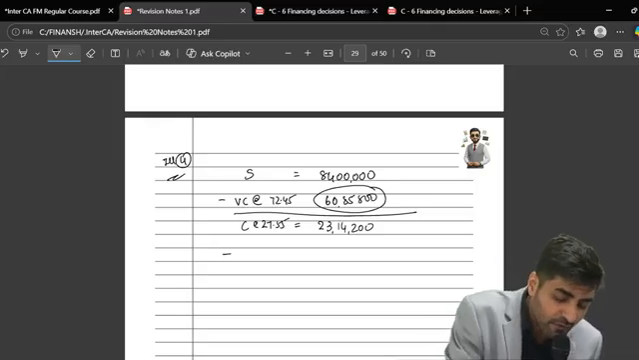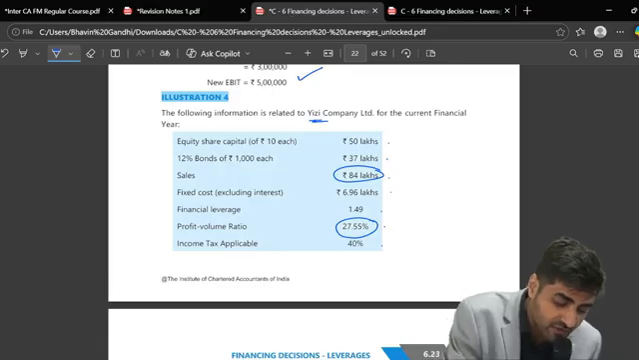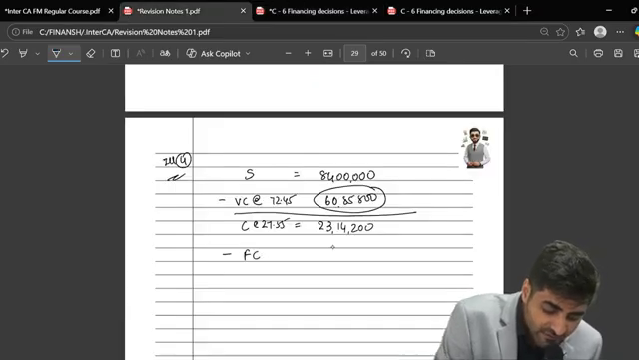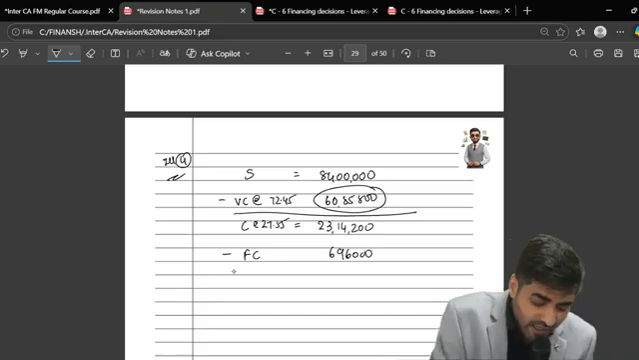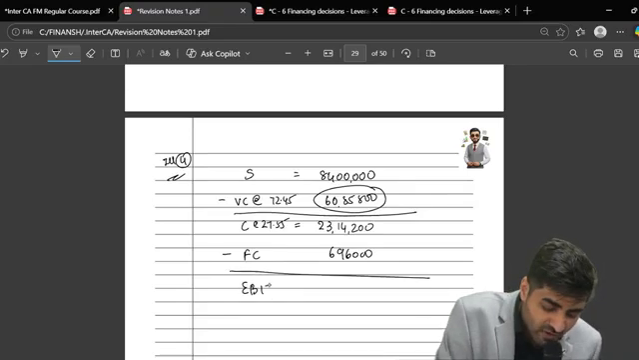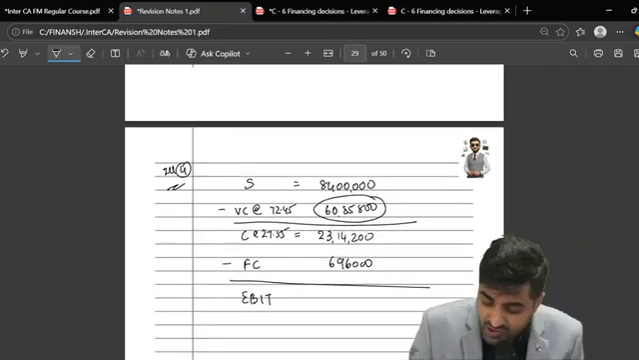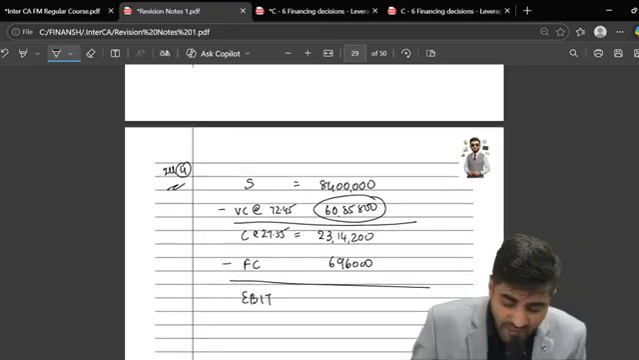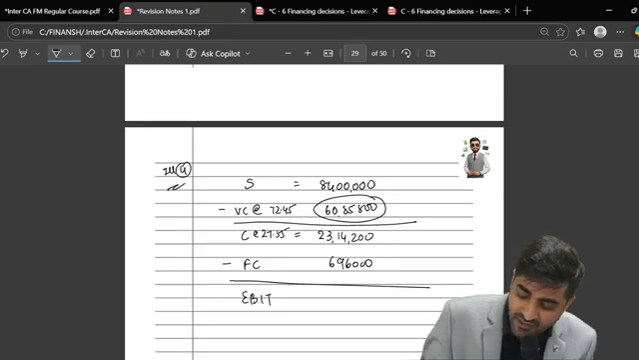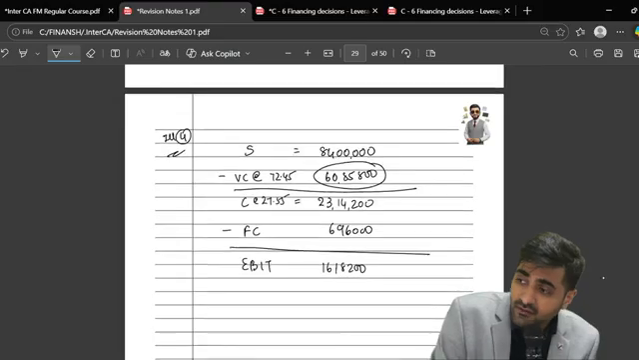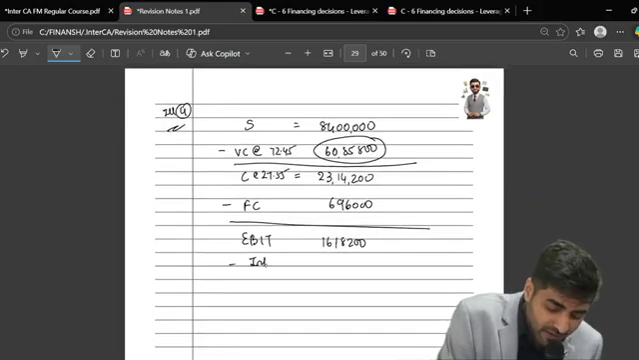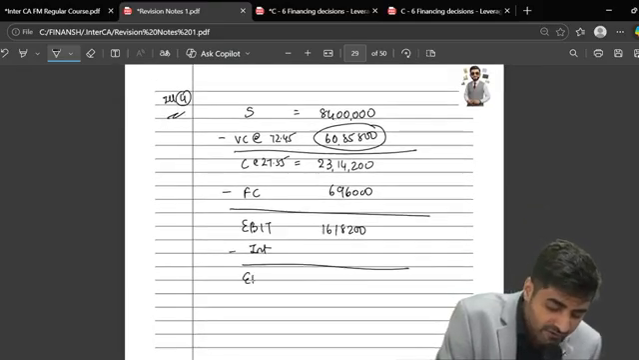Okay. Then from this, what do we subtract next? Fixed cost. So what is the fixed cost which they have given to you? 6 lakh 96,000. Come on here. And then immediately you will be getting something which is called your EBIT. What's your EBIT, guys? Your EBIT will be nothing but, if you can just check, 16 lakh 18,200. From EBIT, then what do you subtract? Interest. What do you get, everyone? EBT.